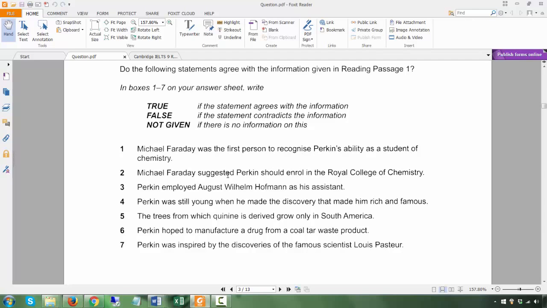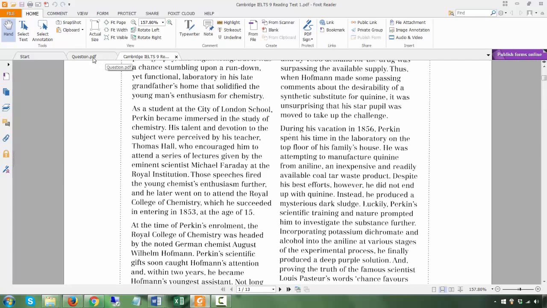The fact that it is not clear that Michael Faraday suggested that Perkins should enroll in the Royal College of Chemistry, yet the opposite is not clear too. That means the passage didn't say someone else suggested that Perkins do so. Therefore, it is possible that Michael Faraday was the one. It is possible that someone else was. A lot of things are possible. It's not mentioned in the text. So that is the reason why the answer to this would be not given.